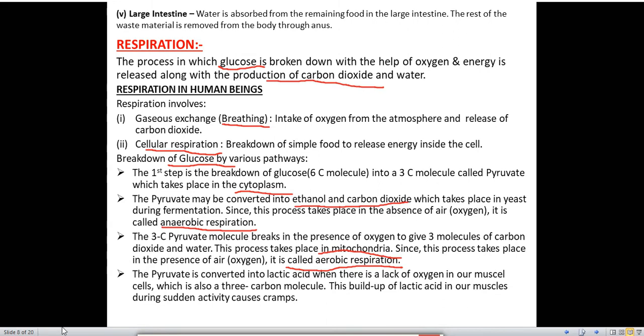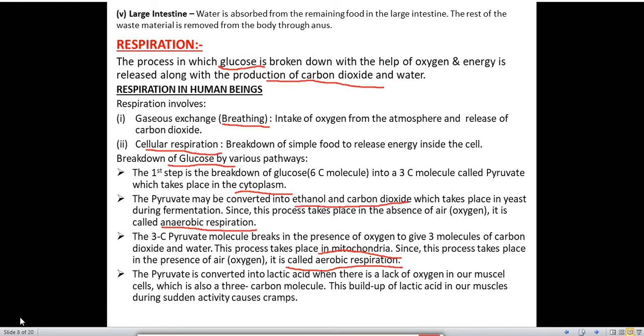The pyruvate is converted into lactic acid when there is a lack of oxygen in our muscle cells, which is also a 3 carbon molecule. This buildup of lactic acid in our muscles during certain activity causes cramps. So how is this lactic acid formed in our body? When there is lack of oxygen in our body. Sometimes a question is asked, when does lactic acid produce in our body? So what will you write for that? When there is lack of oxygen in our muscle cells, lactic acid is produced in our body.